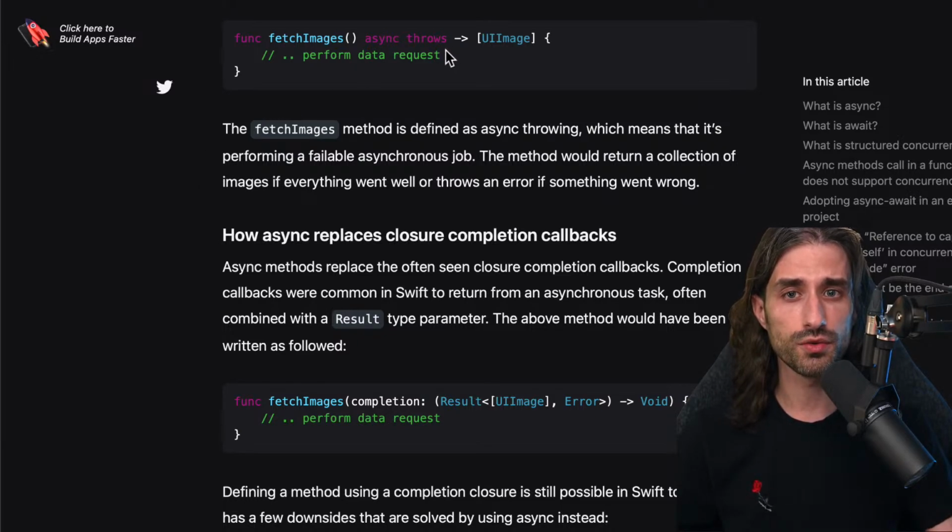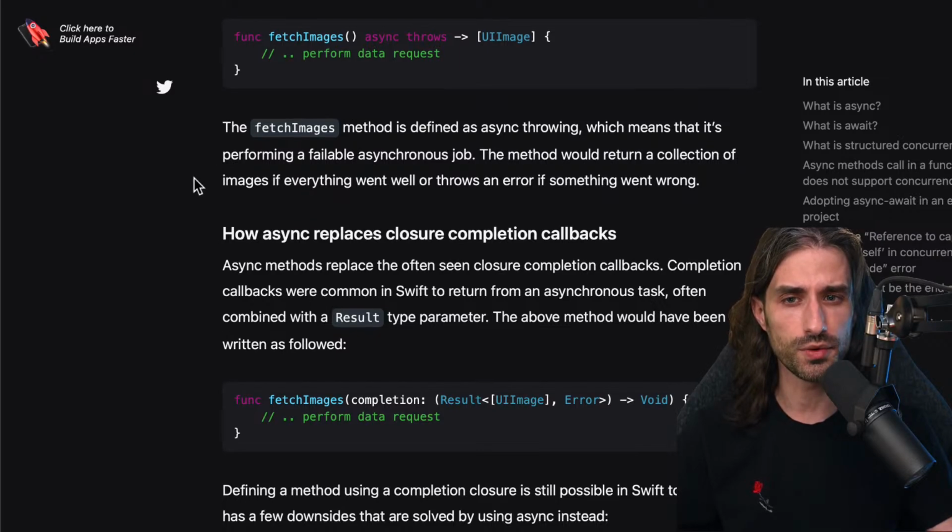But the fact that we can use throws with an async method is actually something really nice, because if you dealt with completion handlers before, and we will have the example actually just after, with a completion handler you couldn't throw an error, you had to pass it as an argument. Same thing for Combine, which had to deal with error cases, with publishers erroring out, but you couldn't just use the standard throws and then do catch mechanism. Here with async await, you can do it, and it also eliminates a good amount of boilerplate code.